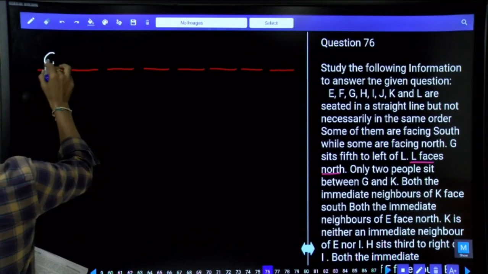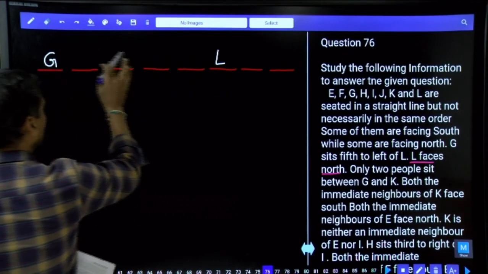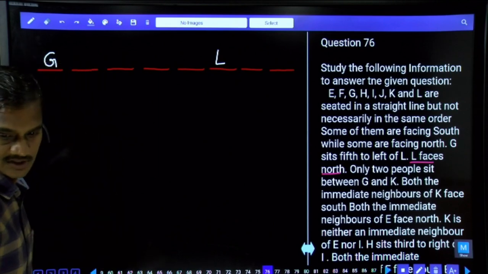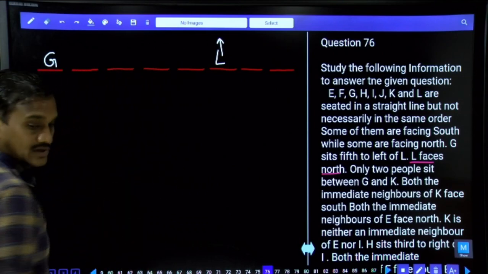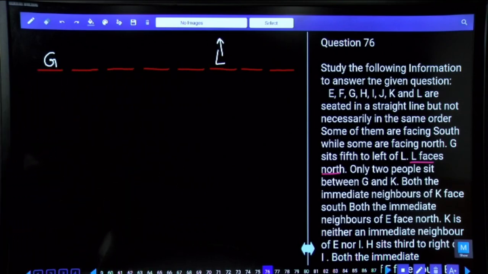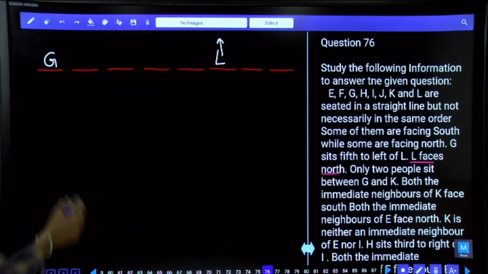Now if G is here, G sits fifth to the left of L, so L must be at this place: 1, 2, 3, 4, 5. Hence, as L is facing north and G sits fifth to the left of L, what is the direction of G? As of now, we cannot determine the direction of G. We can determine the direction of L, but not G. That is the first possibility.